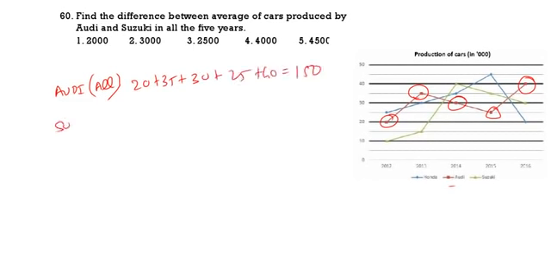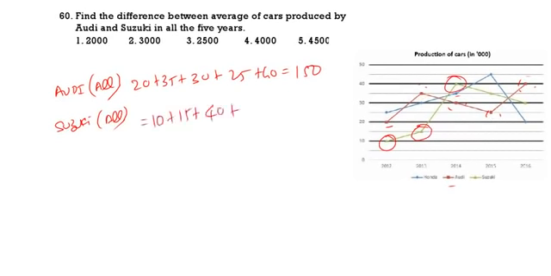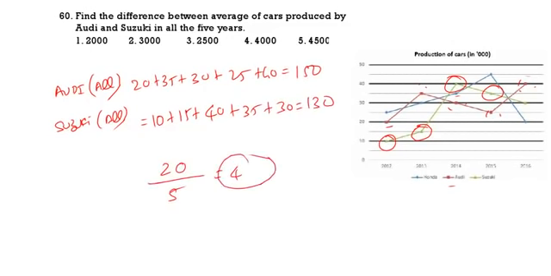Now, Suzuki all years. Suzuki means we have to calculate which one? Green. Suzuki means green. That is 10, 15, 40, plus this one is 35 and last one is 30. So, total equal to 130. What is the difference? 20. Average 20 by 5, that is 4. It is in thousands now. So, 4,000. 4,000 is the correct answer. See the next one.